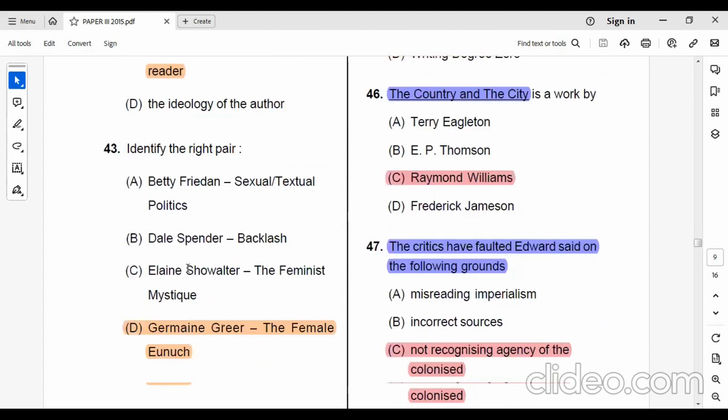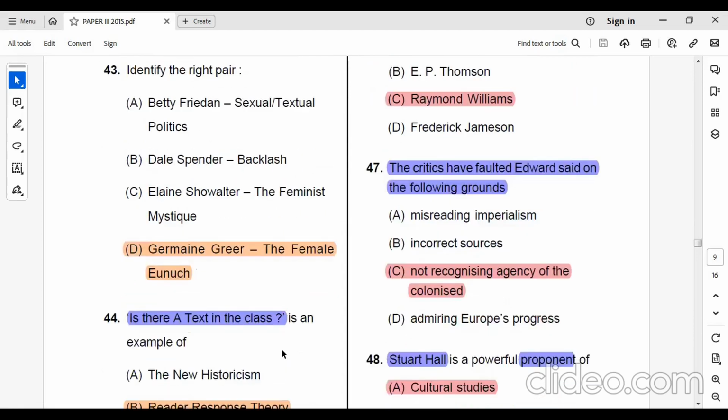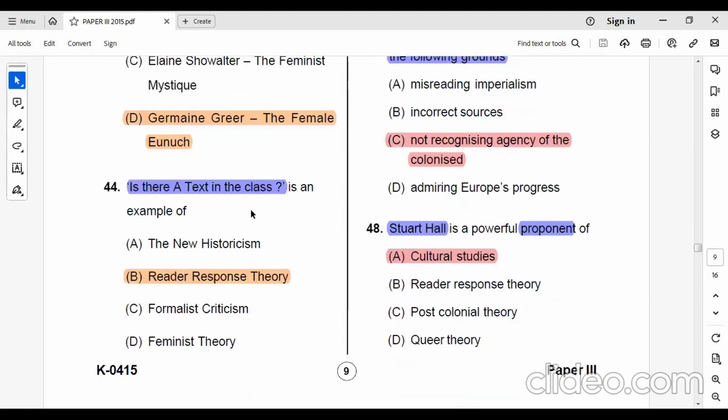Then let's identify the right pair. The remaining are the wrong pairs. Germaine Greer wrote The Female Eunuch. Is There a Text in This Class? It's an example of reader response theory.